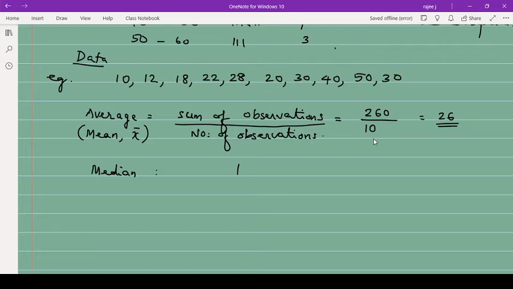The shortest student will be in front of the assembly, then slowly as the height increases, the tallest will be at the last. So here also we do the same thing.